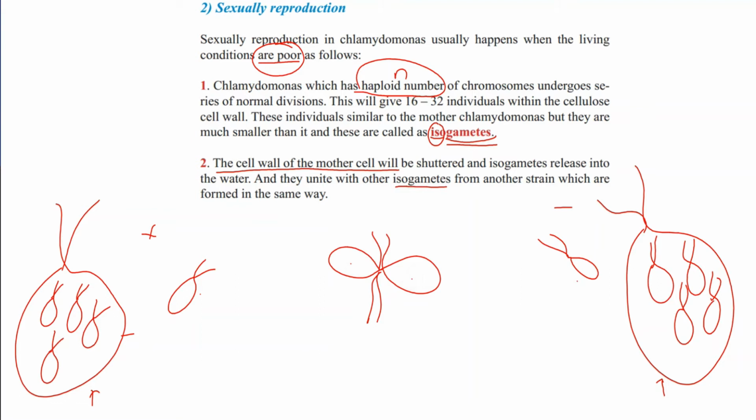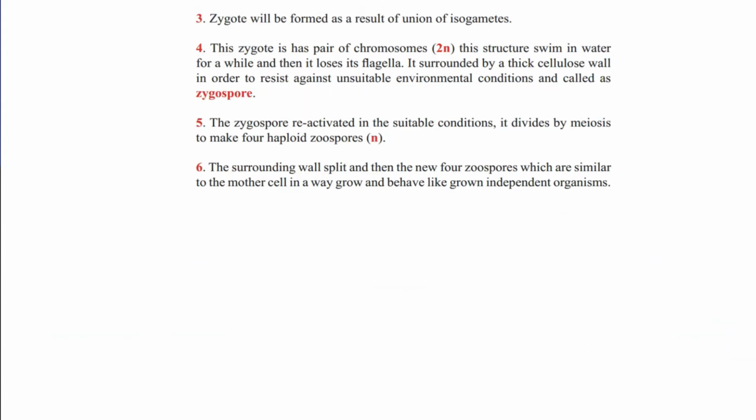To form a zygote. At that time we call it sexual reproduction. And these individuals we do not call zoospores, but isogametes. Gametes are about sexual reproduction. The zygote is formed as a result of the union of isogametes.